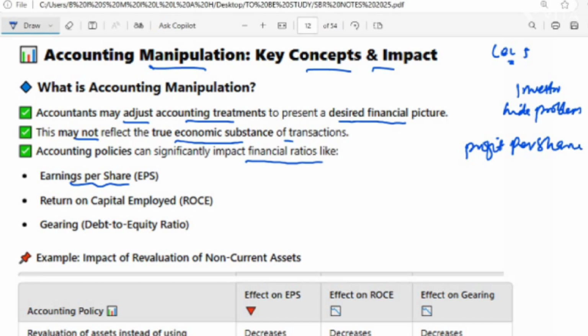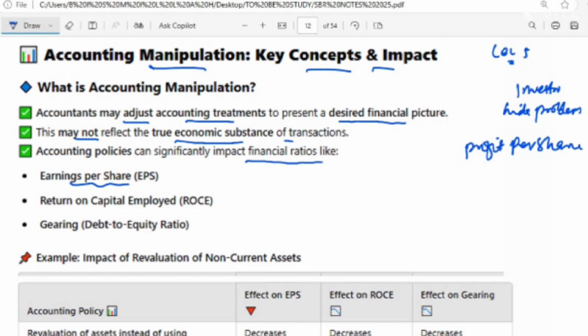When they hide expenses, profit definitely increases, and at the end the EPS also goes up, right? For example, a firm skips recording 1 million in cost, so the EPS jumps from $2 to $3 per share. That is the type of manipulation that will affect the EPS, right?